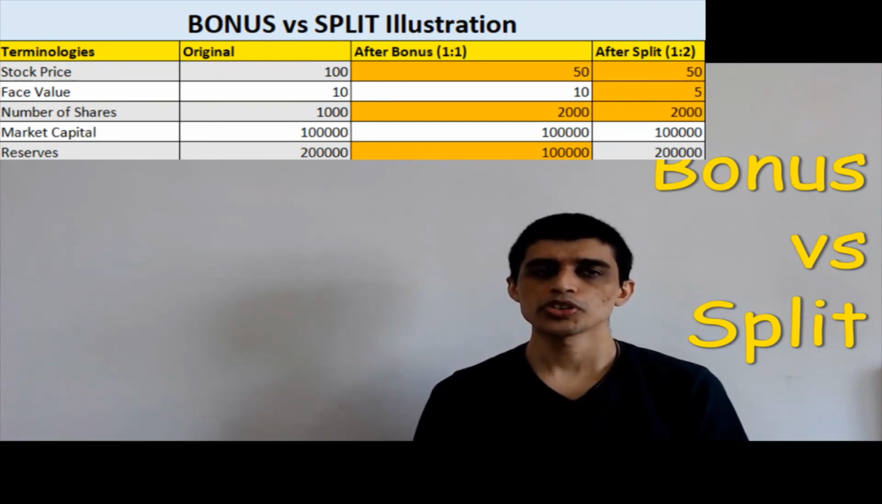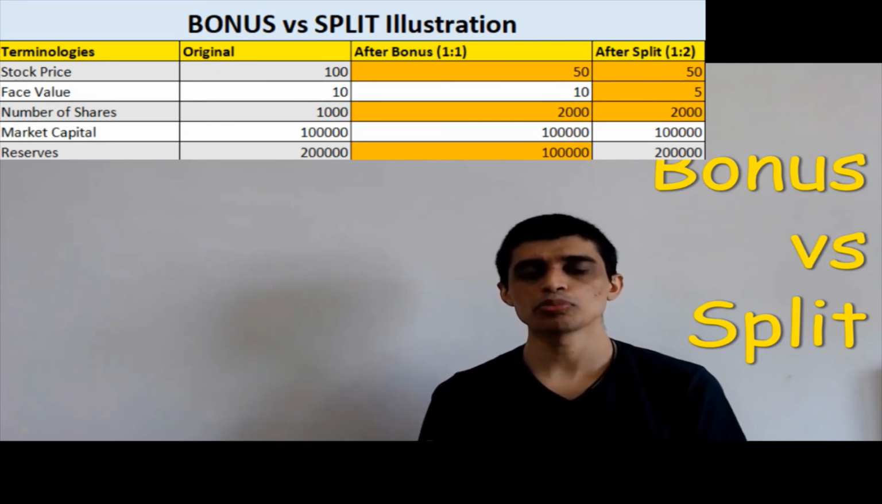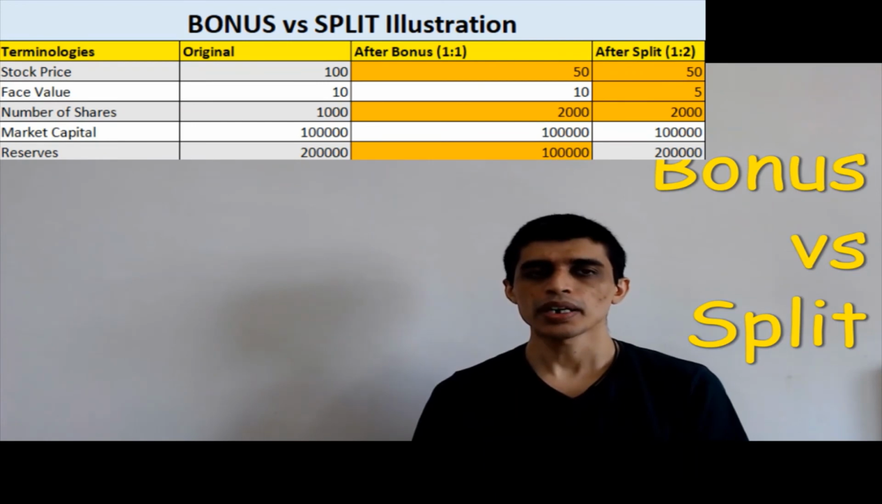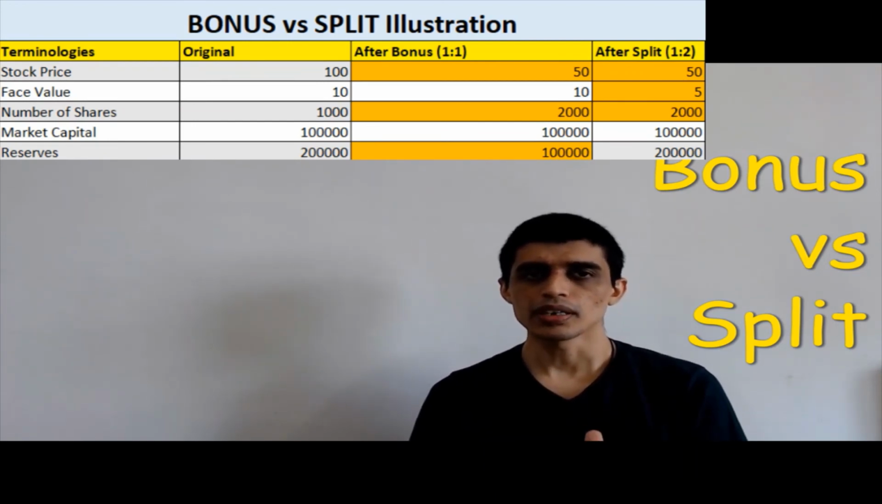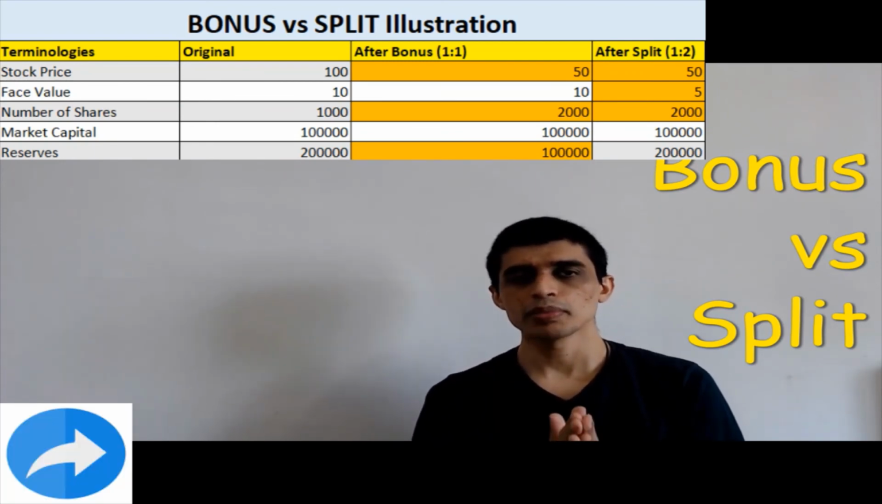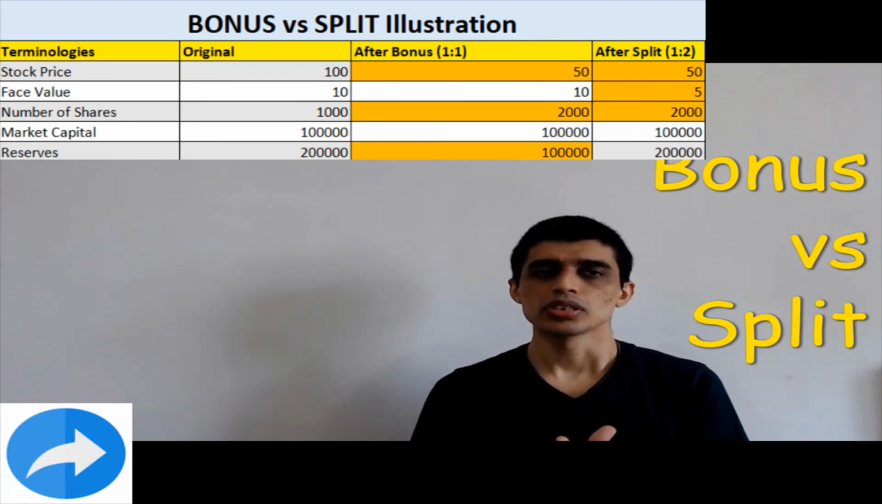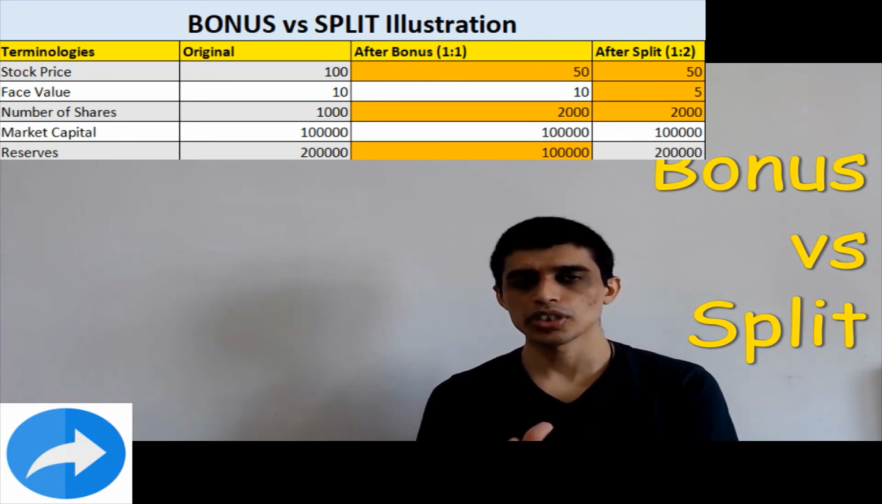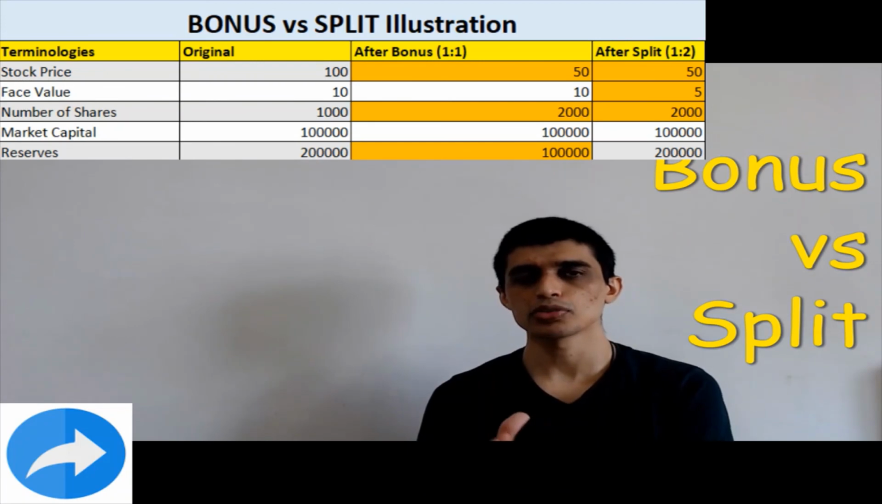The number of shares initially was 1000. After a 1:1 bonus, it became 2000. After a 1:2 split, it became 2000. Market capital was 100k. It remained 100k after bonus and split. Reserves, in case of bonus, got reduced. In case of split, reserves remain the same.